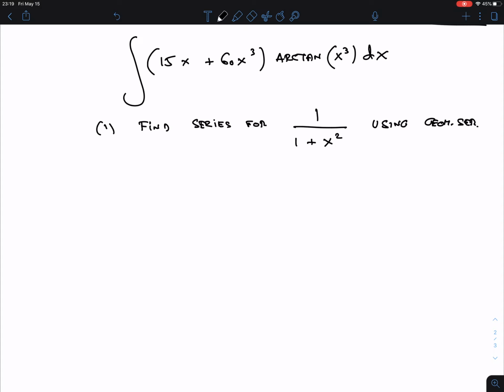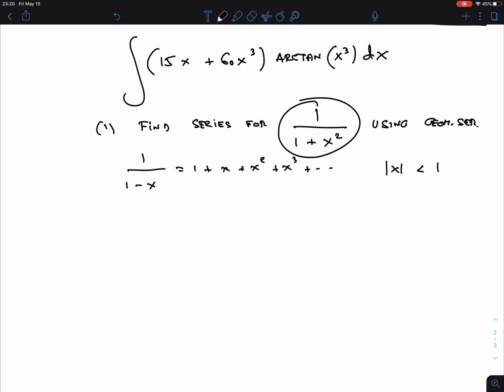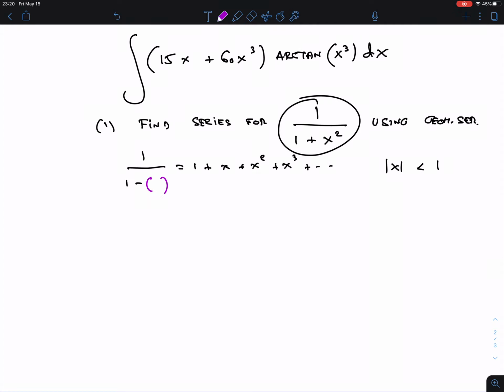So what does this mean? We know that we have this geometric series here given by, let's do 4 terms, 1 plus x plus x squared plus x cubed, and this is for absolute value of x less than 1. That's the geometric series. That's where we always start from. And what we now want to get is instead this series. So what do we have to substitute in for x? So what do we have to replace? If we make this x here into like a placeholder, what should I put in there?